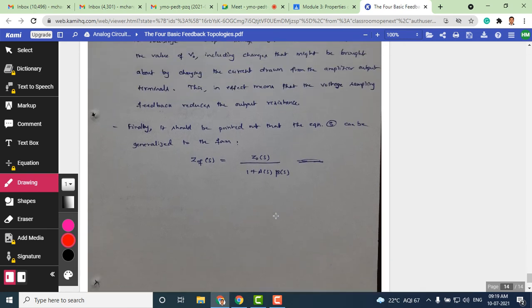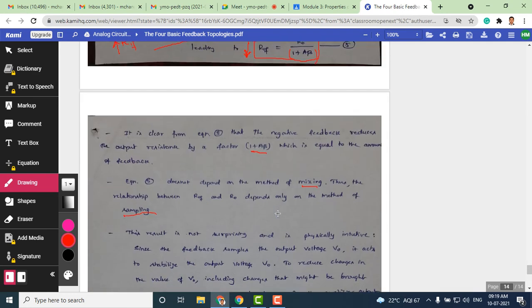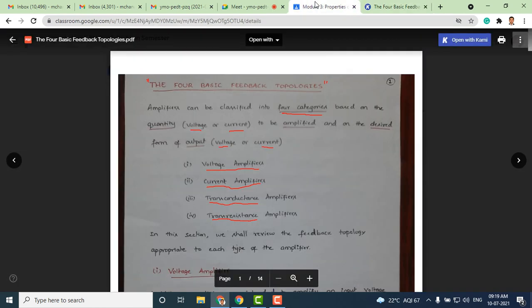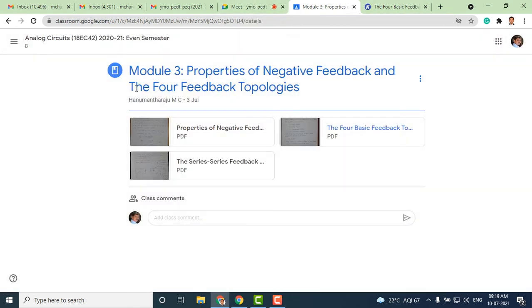Any questions about so far? I hope we have covered the derivations related to the voltage series feedback amplifier or series shunt feedback topology. Like this we need to prove for the other 3 amplifier circuits which we have done here. Okay, let me just open that material.